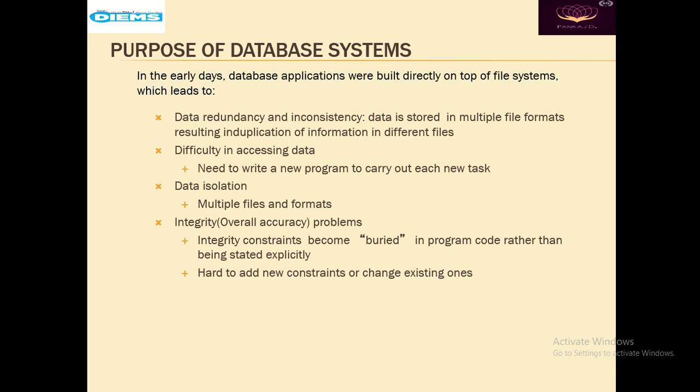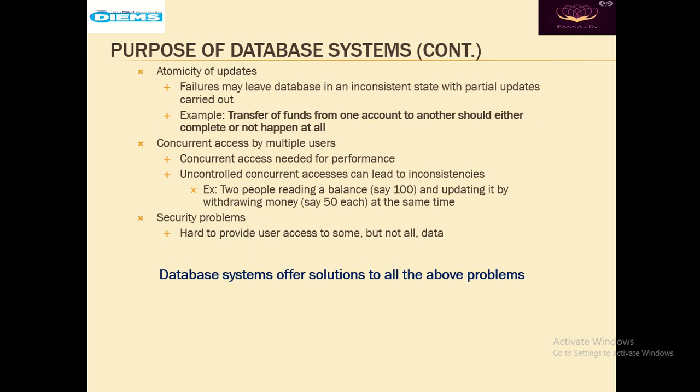time. There was a data isolation, multiple files and formats were there. Integrity, overall accuracy problems were there in the file system. Integrity constraints become buried in a program code rather than being stated explicitly. Hard to add new constraints or change existing ones. So integrity was one of the major issues in file systems.